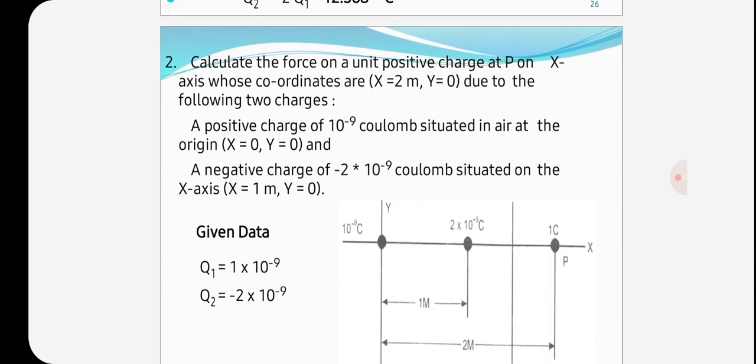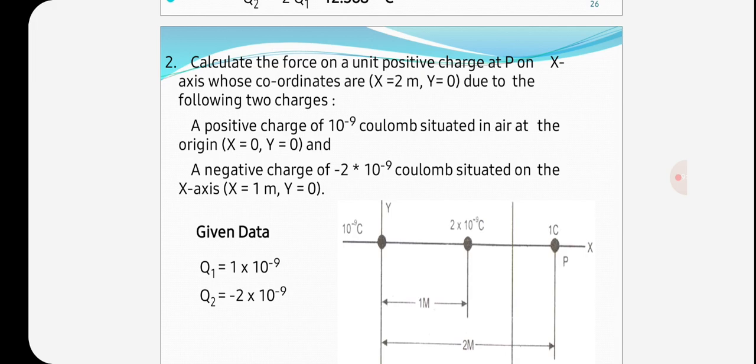Next we go for another problem. Calculate the force on a unit positive charge at P on the x axis whose coordinates are x is equal to 2 meters, y is equal to 0, due to the following two charges: a positive charge of 10 to the power of minus 9 coulomb situated in air at the origin, x is equal to 0, y is equal to 0, and a negative charge of minus 2 into 10 to the power of minus 9 coulomb situated on the x axis at x is equal to 1 meter, y is equal to 0.